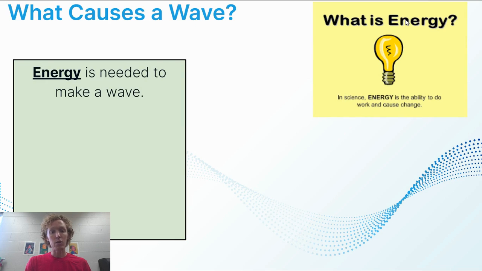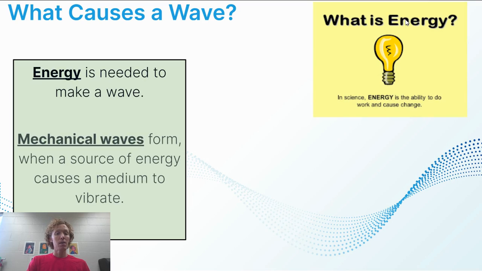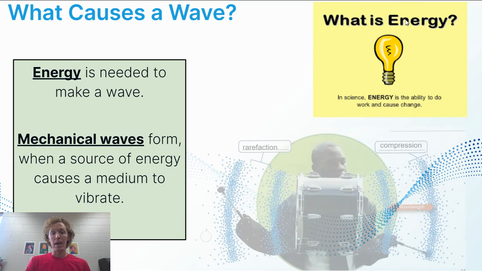Now, energy is needed to make a wave, and mechanical waves form when a source of energy causes a medium to vibrate. So as soon as something starts to vibrate, it needs energy in order to cause the vibration, and then it's kind of like a domino effect that ends up moving that energy within the mechanical wave.